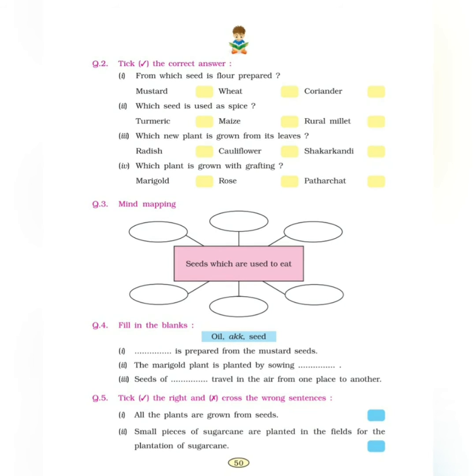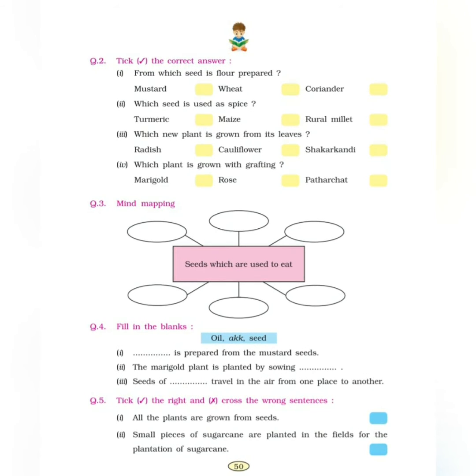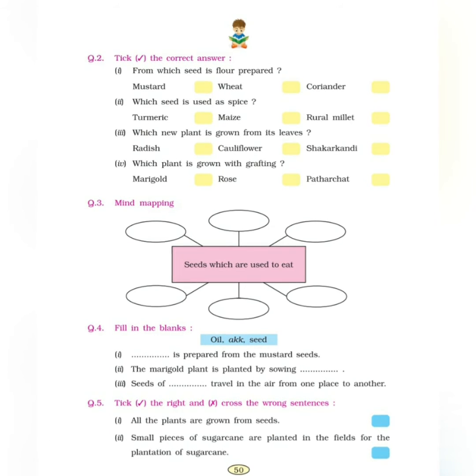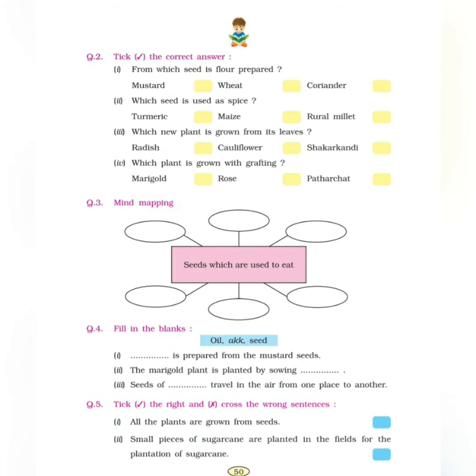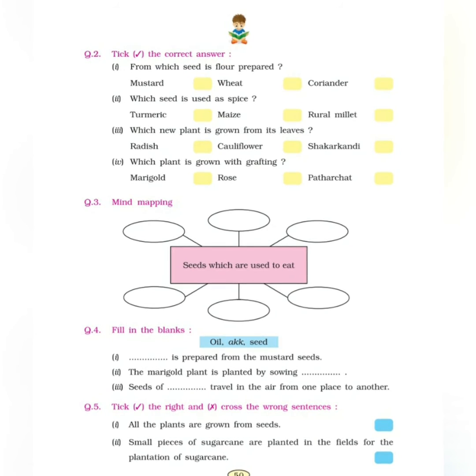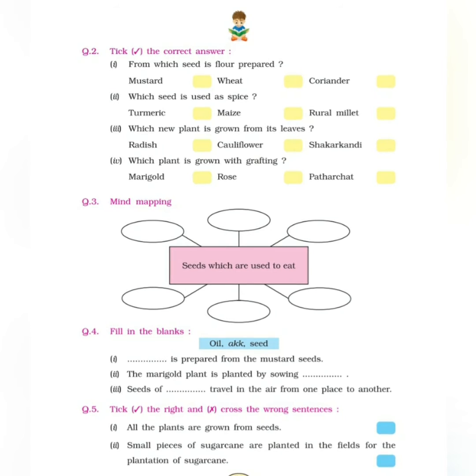Which new plant is grown from its leaves? Number 3, which new plant is grown from its leaves? Radish, cauliflower, or shakarkandi? Actually, students, you will have to leave this question because all 3 options given here are wrong.